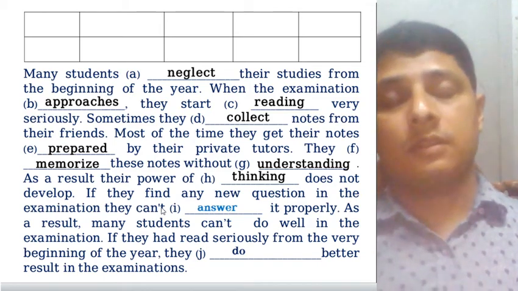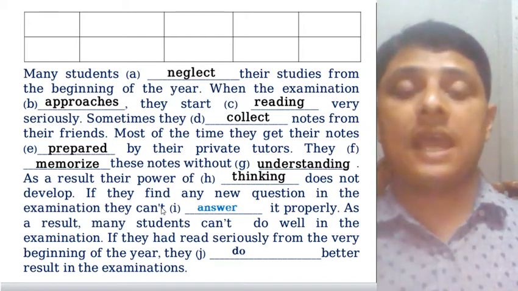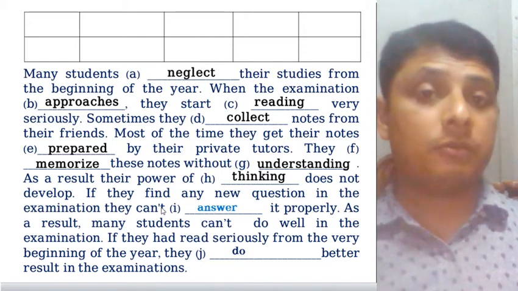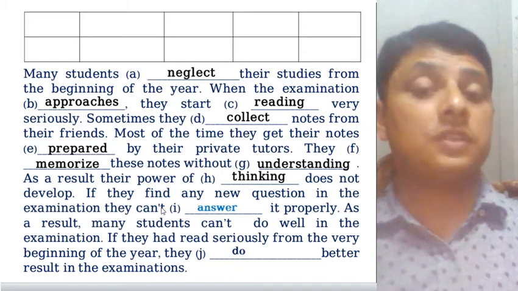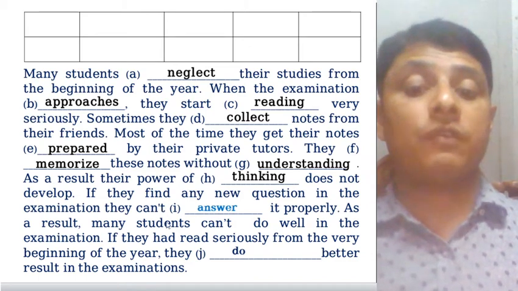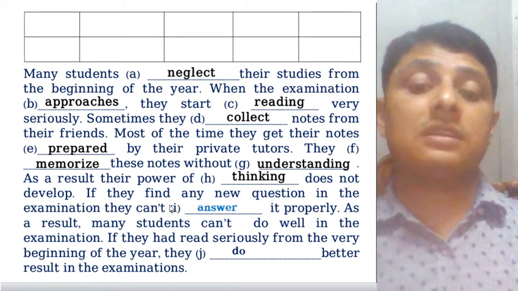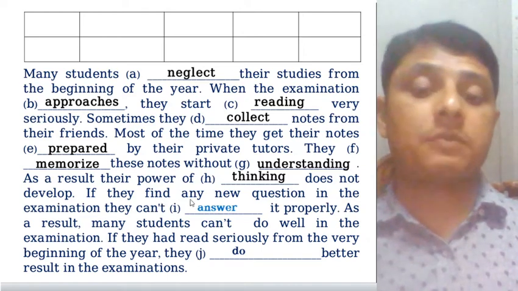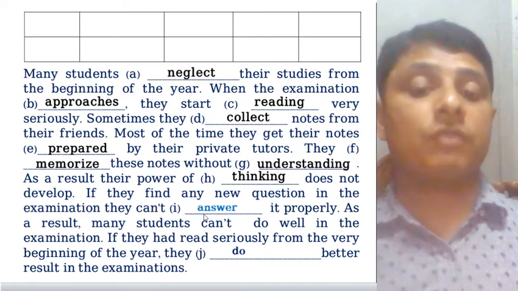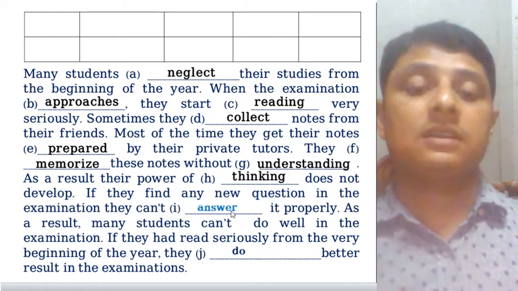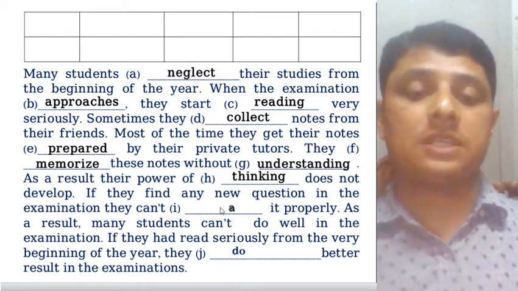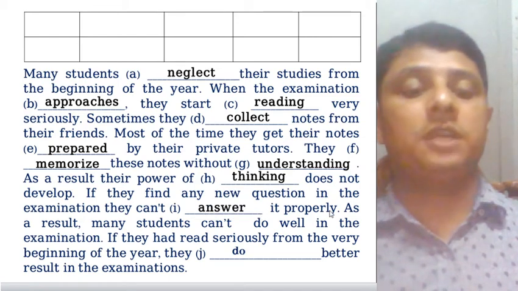After these modals: can, could, shall, should, will, would, may, might, must, ought, need, dare, if you find a modal, positive or negative, the verb will be the present form of the verb. So here you can see the answer would be constant. That means answer it properly.